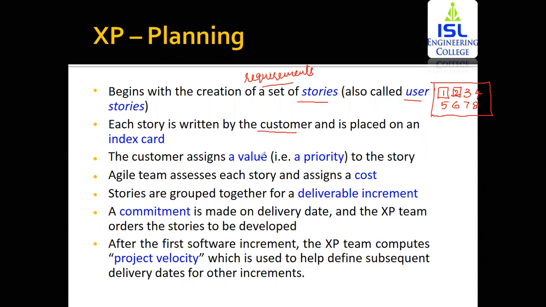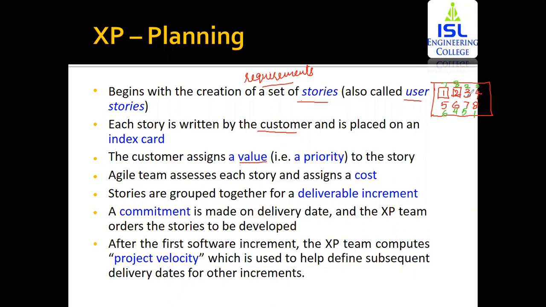After that, you're going to assign a priority value to the story. Say there are 8 requirements you want within the software. Within these 8 requirements, which are the most important ones? What is the first priority? If a particular customer has 8 requirements, the first priority may be given to the 8th requirement, then the third requirement has the second priority, the fourth may have the third. The same way you write down the priority for each and every story that you've posted.